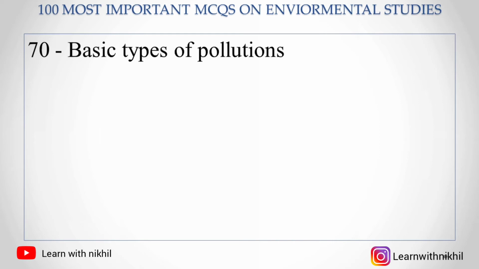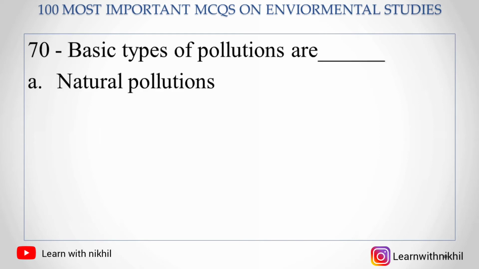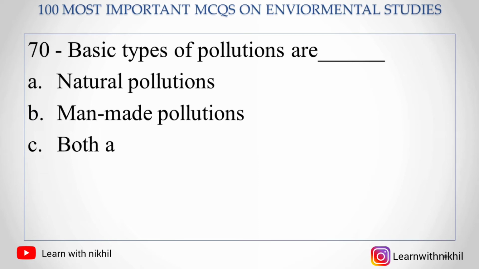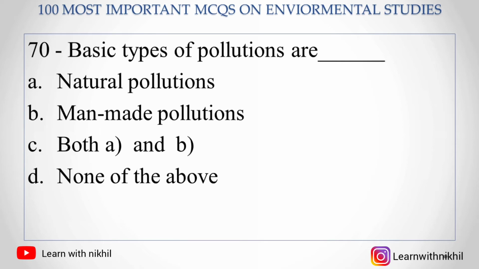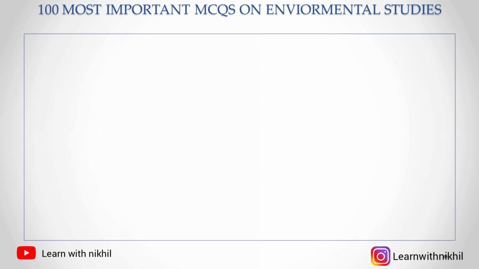Next, 70. Basic types of pollution are: A. Natural pollution, B. Man-made pollution, C. Both A and B, D. None of the above. So the right answer is both A and B.